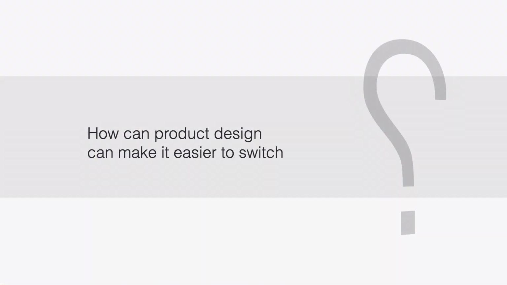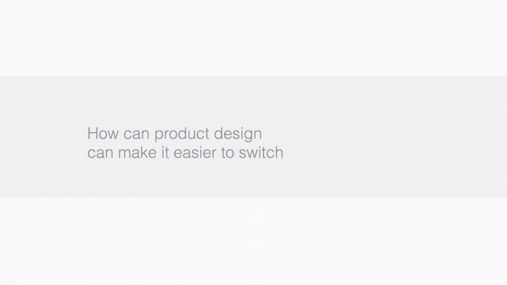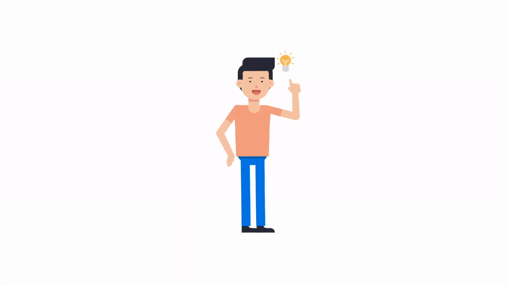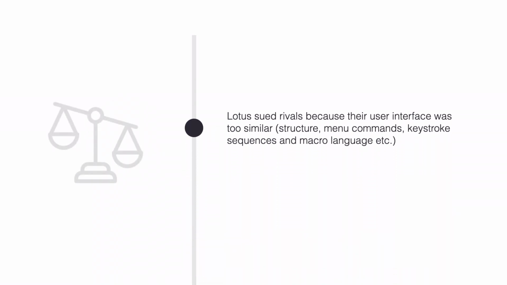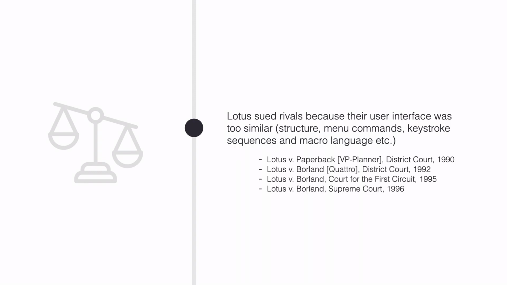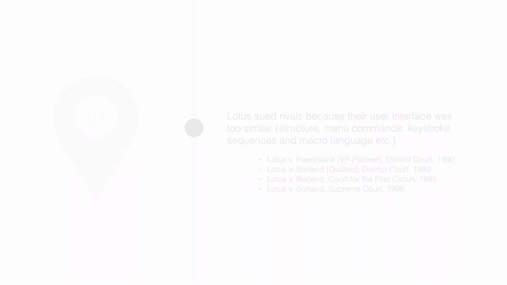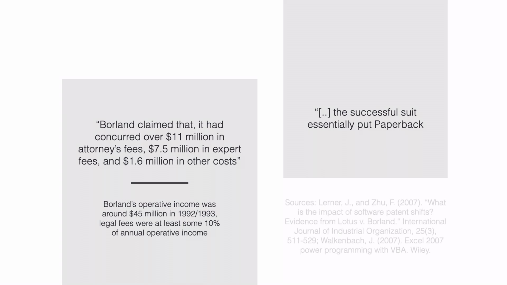How can product design make it easier to switch? Well, by mimicking the look and feel. It turns out that Lotus was quite aggressive in trying to prevent user interface compatibility. They sued rivals when the user interface was too similar. These legal procedures went up to the Supreme Court in the US, and it became a landmark case for intellectual property rights in software. As a result, firms were put out of business because it became too costly and risky to have a user interface that was compatible with Lotus.